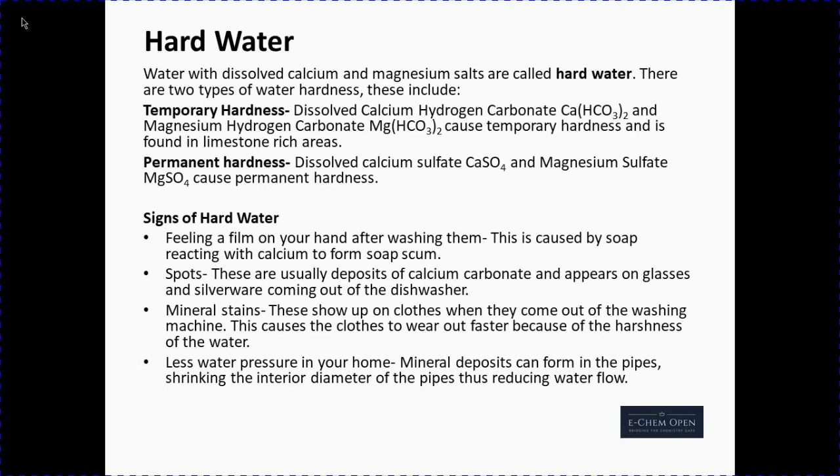Less water pressure in your home. Mineral deposits can form in the pipes, shrinking the interior diameter of the pipes, thus reducing water flow.